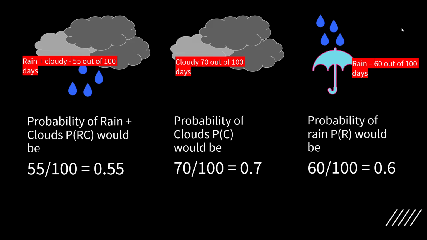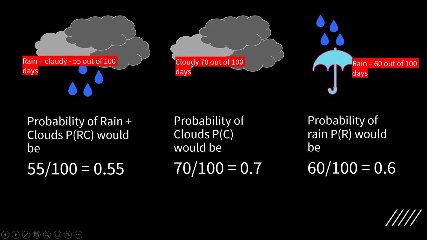So if you wanted to know the probability of rain and clouds here, the probabilities are already given here. Since there are 55 days out of 100 days it was raining and cloudy, the probability would be 55%.